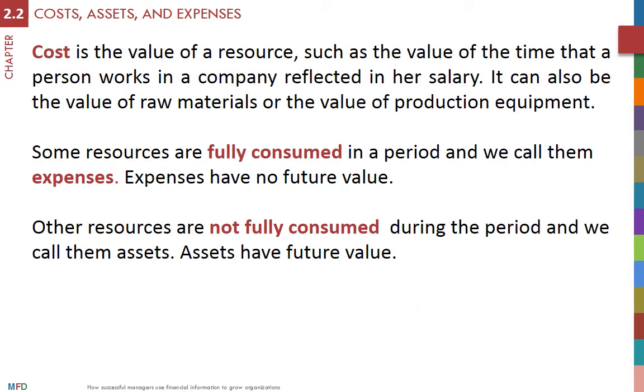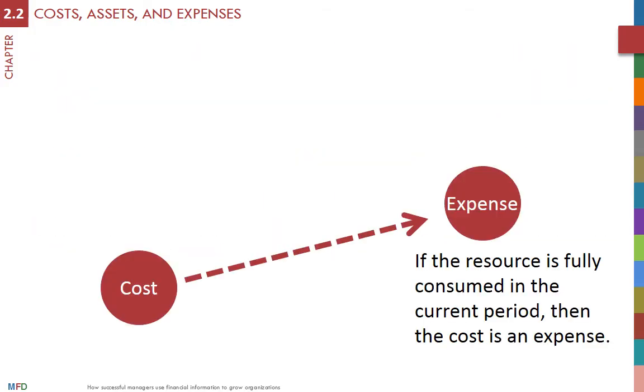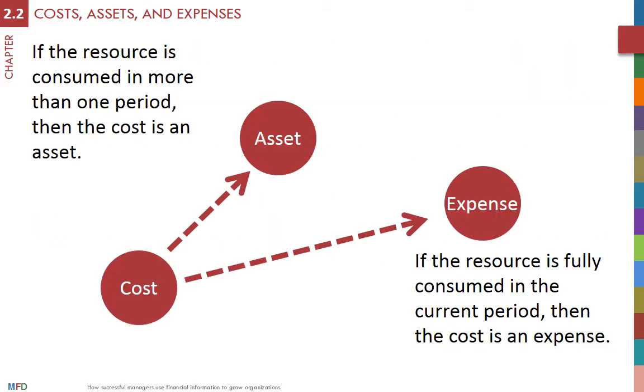Other resources are not fully consumed during the period. For example, the equipment is an asset because it is gradually used over several periods until the end of its life. A factory is another example of an asset because it is used to produce in the current period, but it still has value for future periods. The cost of these resources become assets of the company when they are acquired. Because assets are used in the long term, they have value going into the future.